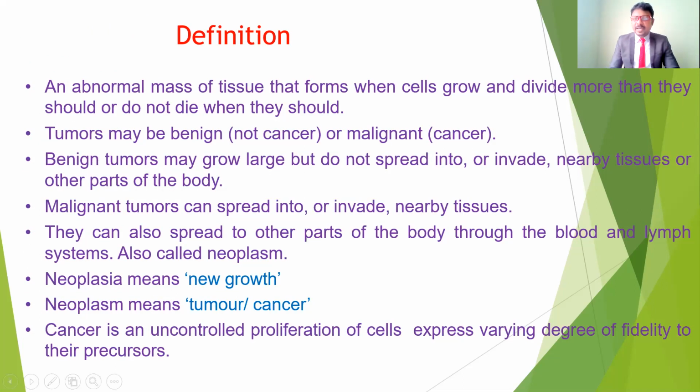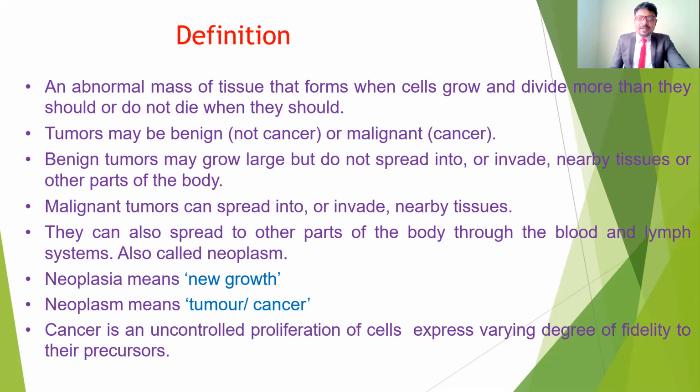A tumor is an extra mass or abnormal mass of tissue that forms when cells grow and divide more than they should or do not die when they should. That means if some cells should die after a certain time and they don't, it may change into abnormal growth. If abnormal growth is not controlled in cell development, it may lead to abnormal formation of cell growth. So it leads to tumors, also called cancer.